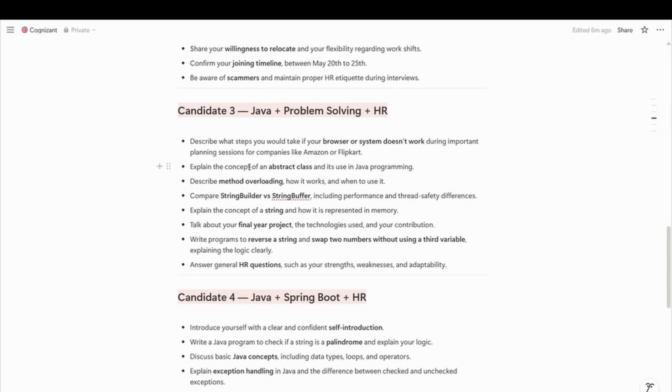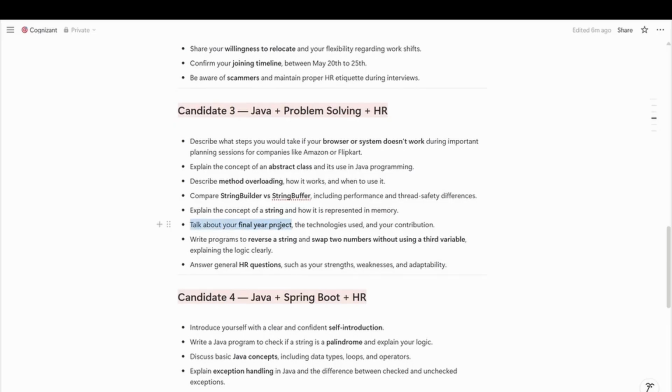Another question was to explain the concept of abstract classes and their use in Java programming. Another question was about OOPS concepts and also about method overloading, how it works and when to use it. He was also asked about StringBuilder and StringBuffer, their difference, and also about thread safety and performance. Then he was asked about concepts of String and how it is represented in memory. This is the most common question asked by interviewers.